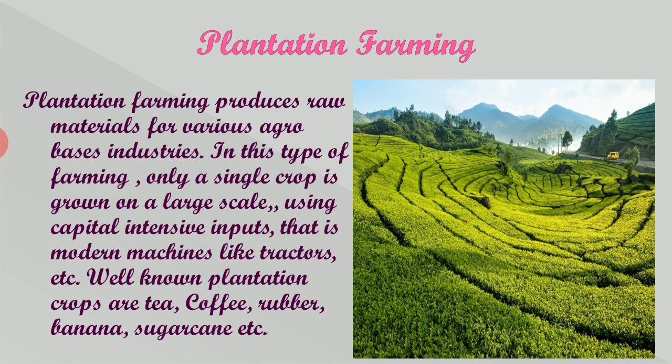Another one is plantation farming. Plantation farming produces raw material for the various agro-based industries. In this type of farming, only a single crop is grown on a large scale using capital intensive inputs, that is, modern machinery like tractors, etc. Well-known plantation crops are tea, coffee, rubber, banana and sugarcane, etc.